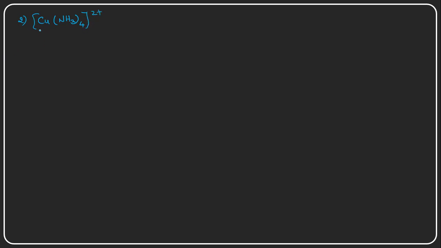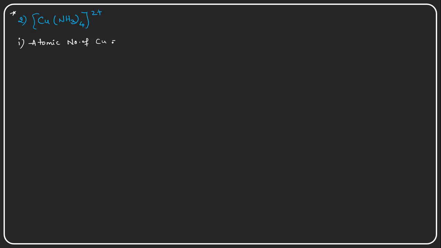Okay, here the central metal cation is copper. So the first point is the atomic number of copper, and this is a very important example, actually very important to learn about this particular complex. This is also called a miscellaneous complex. Why, I will tell you later, you can understand it later.